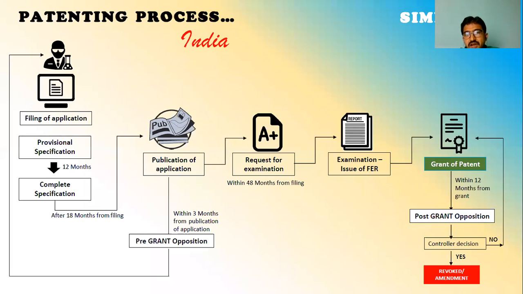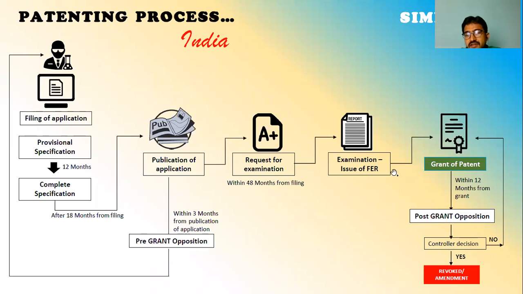In this first examination report, if your invention matches any prior art, that matching of invention with the reference numbers is noted. If anybody has any objections over your patent, because it is already published and open to all, anybody in India or the world can object to your invention. They can object that it is similar to theirs, that both are the same. Any such objections are all recorded and will be available in the FER.